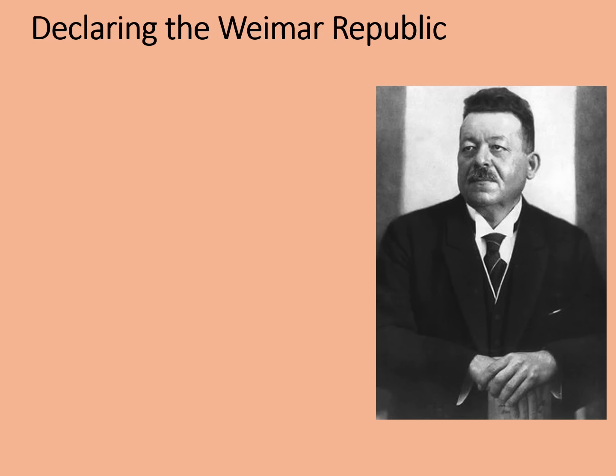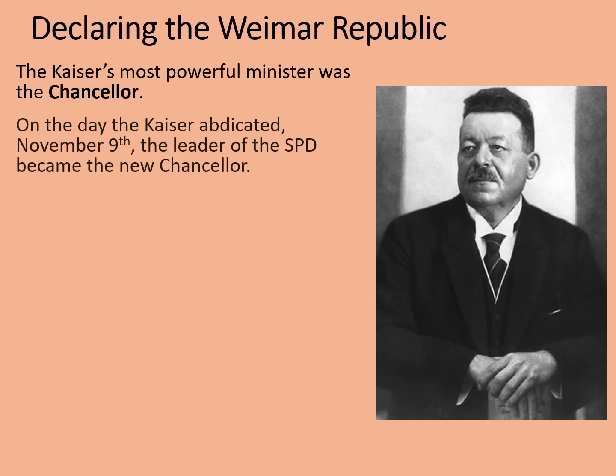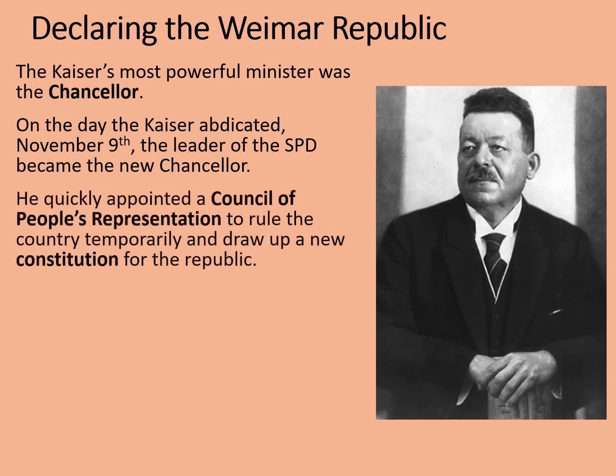In the event, it was the SPD, the socialists, who held most power in 1918. The Kaiser's most powerful minister was the Chancellor. On the day the Kaiser abdicated, November the 9th, the leader of the SPD became the new Chancellor. He quickly appointed a Council of People's Representation to rule the country temporarily and draw up a new constitution for the Republic, which will be the subject of our next video.